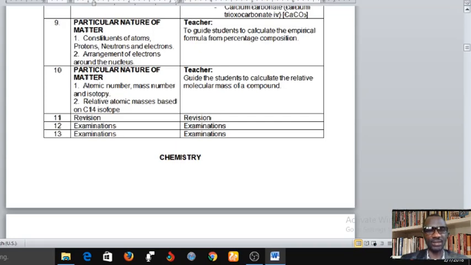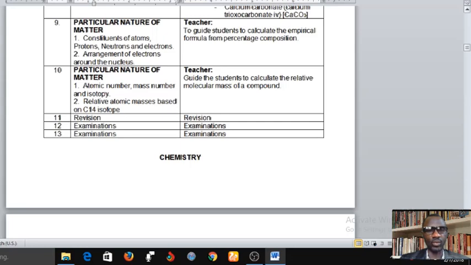Still, we're going to look at atomic number, mass number, and isotopy. Isotopy is a concept. We'll come to that very soon. And then number 2, we go to relative atomic mass based on carbon-14 isotope. So the teacher should guide the student to calculate relative molecular mass of a compound. And you can see that that is all for week 10.